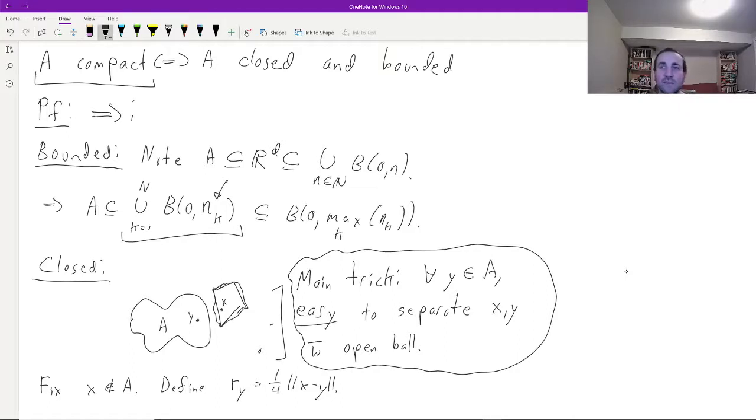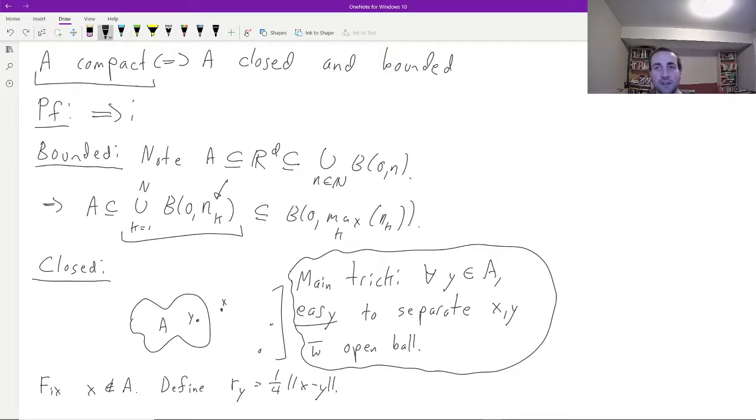y. Okay, let's say all of that again to talk about the main trick, or you can skip ahead to get to the details of the proof. We want to check that A is in fact closed, using the fact that A is compact. Now, to say that A is closed is really to say that A complement is open, so that's the thing I want to talk about.